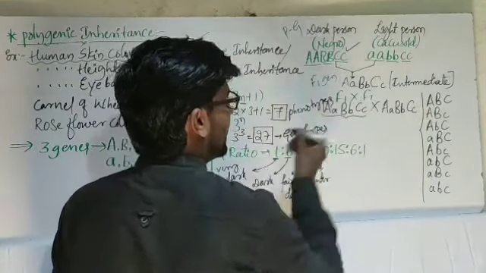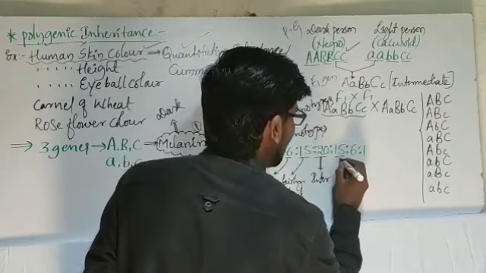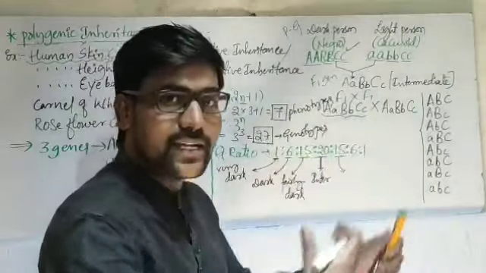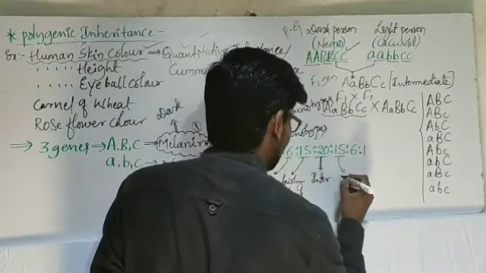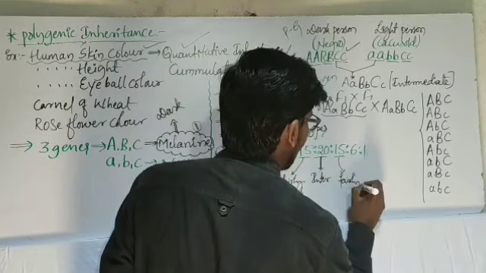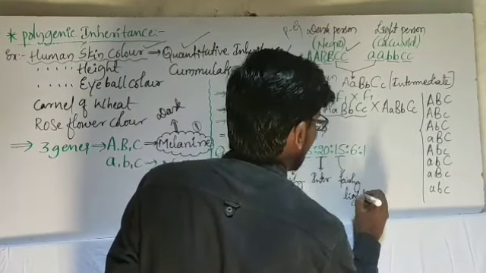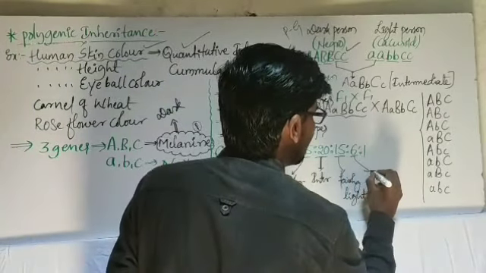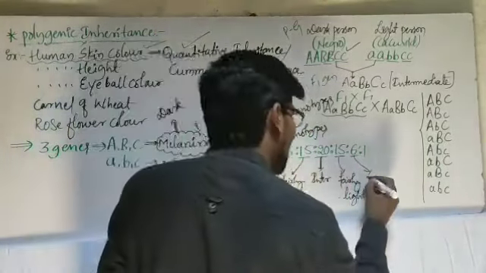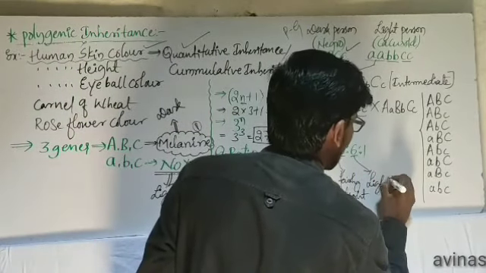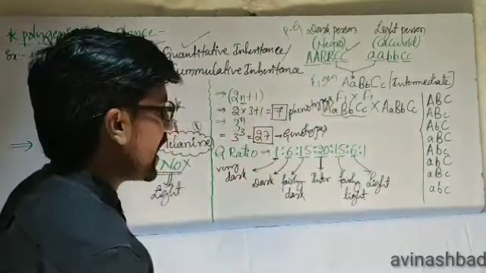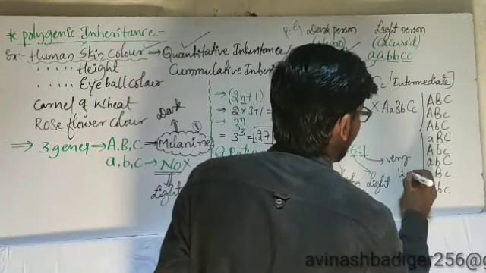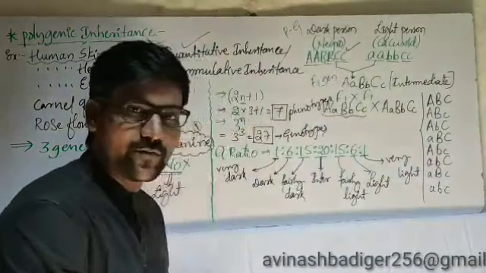Then this 15 again, from here onwards we get light skin: fairly light. And this 6, the skin is light, which we refer to as white. And the last 1 stands for very light skin.